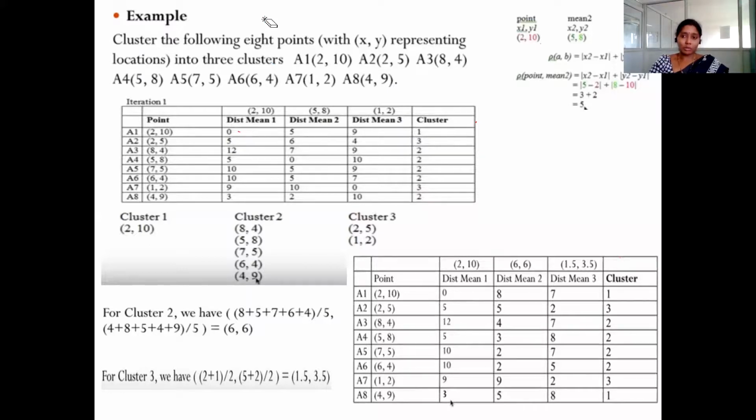So take a screenshot and come for the next class with the remaining iterations and the finally generated clusters.